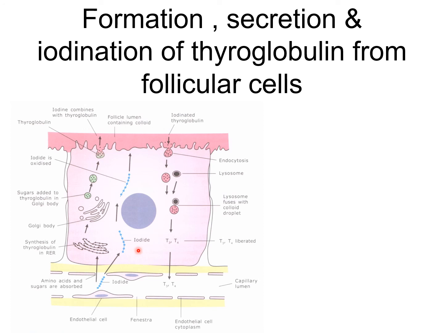The iodine is oxidized by the thyroid peroxidase and transported into the follicle. Here the thyroglobulin combines with the iodine to form the colloid, and the colloid is iodinated thyroglobulin. So these are the steps for the formation, secretion and iodination of the thyroglobulin from the follicular cells.